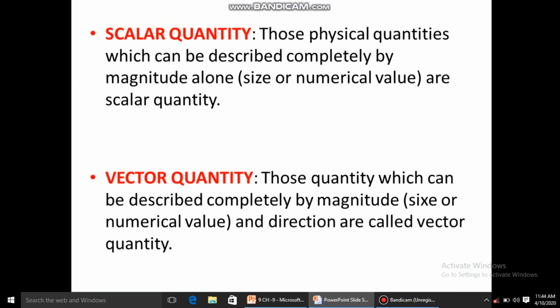Now what is scalar quantity and what is vector quantity? We have read that distance is a scalar quantity and displacement is a vector quantity, but what is the difference between them? What are scalar quantity and vector quantity?